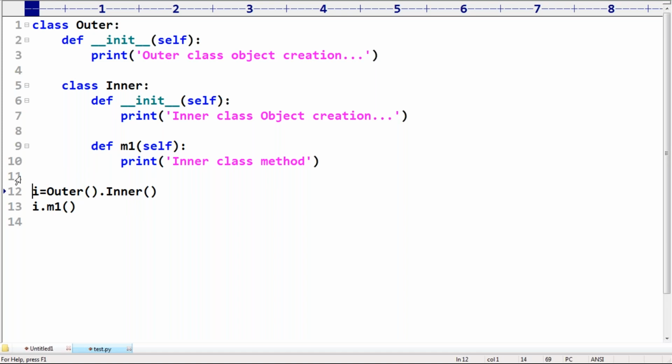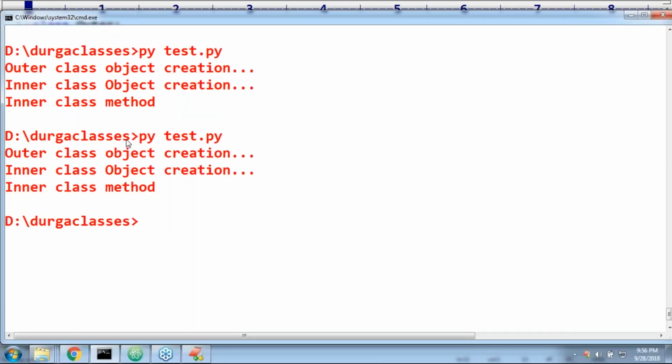I is equal to outer dot inner. Can I combine these two into a single line? Yes, why not? I means outer dot inner, outer dot inner dot m1, outer dot inner dot m1 dot m1. That's all. Okay. Now perfectly it is going to work.